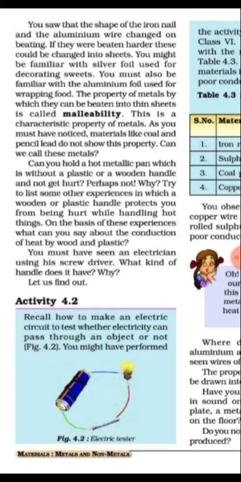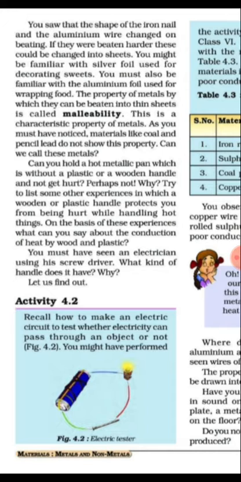From this activity 4.2 we observe that the iron rod or iron nail and copper wire are good conductors of electricity, whereas sulfur and the coal piece are poor conductors. So we conclude that metals are good conductors of electricity, whereas non-metals are poor conductors of electricity. So students, this is all about the physical properties, that means the malleability property and conductivity.